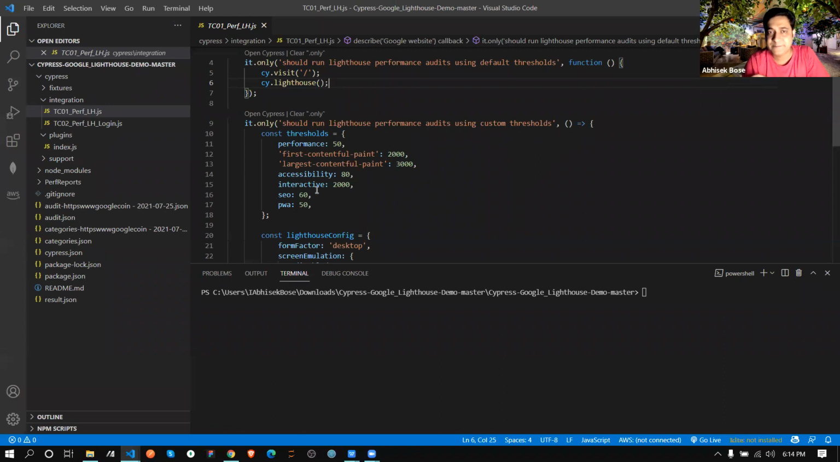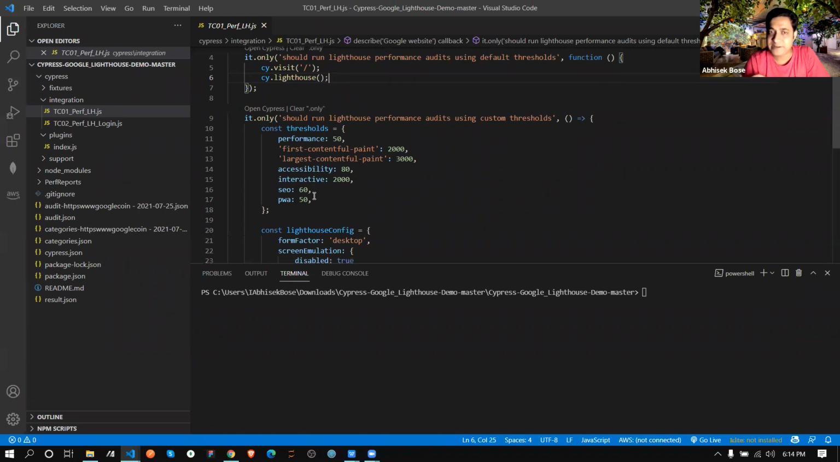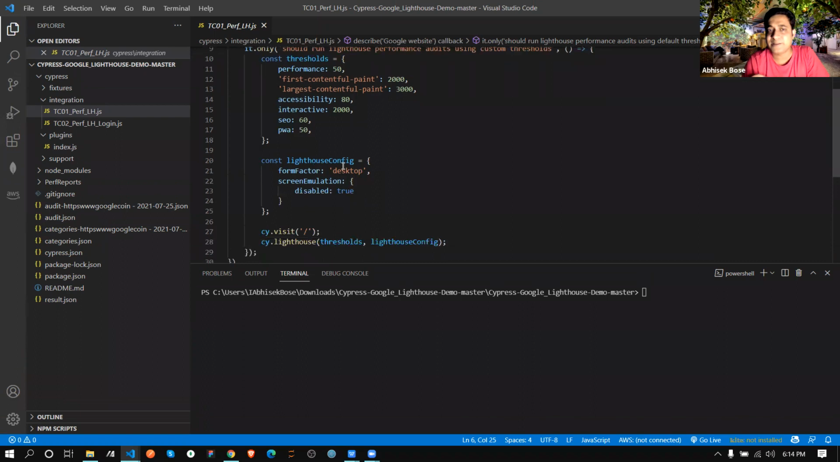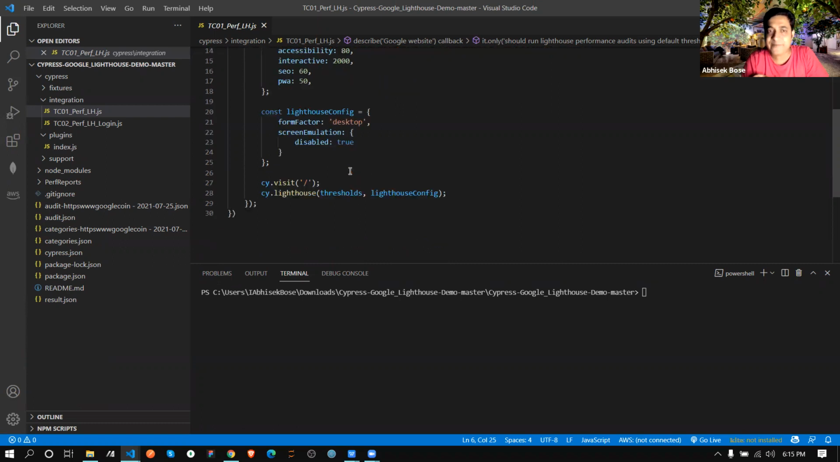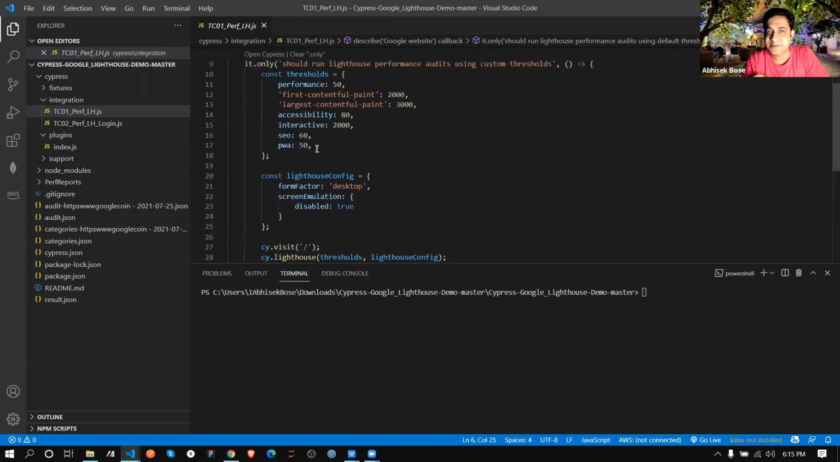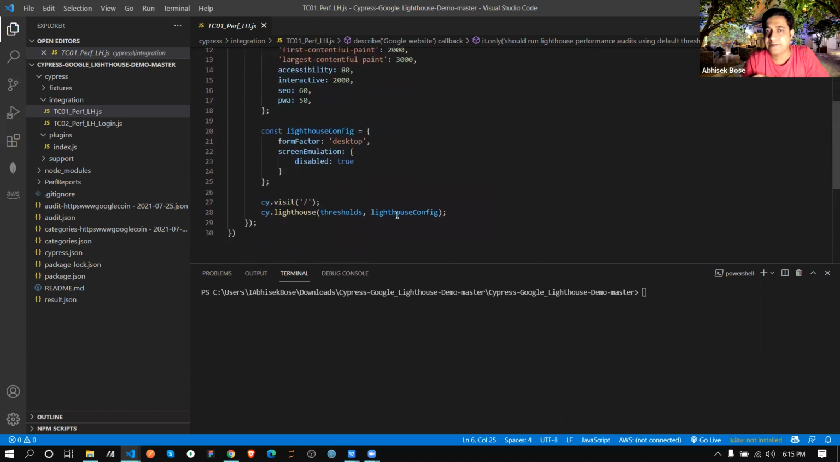So these thresholds I'm mentioning over here, and over there we mentioned two things, correct? They are asking desktop or mobile. So here I'm mentioning desktop. And finally, from Lighthouse, I'm passing this threshold over here and this Lighthouse config over here. Then I need to run. Let me run it once, then it will be clear to you.